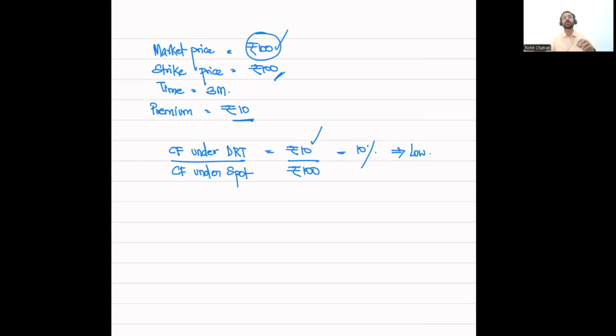But what we are going to see is the initial investment. The cash flow under the derivative contract initially is only rupees 10. At a later point, I will have to pay 100, but that is not of relevance for me under the derivative contract. Today, the cash outflow is only rupees 10. Therefore, I will be comparing this rupees 10 with the outflow that I would have had to purchase a similar position in the spot market, which is 100. And therefore, this satisfies the criteria of low initial investment.